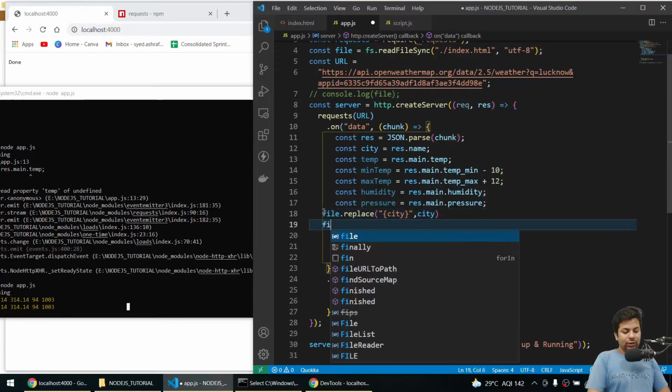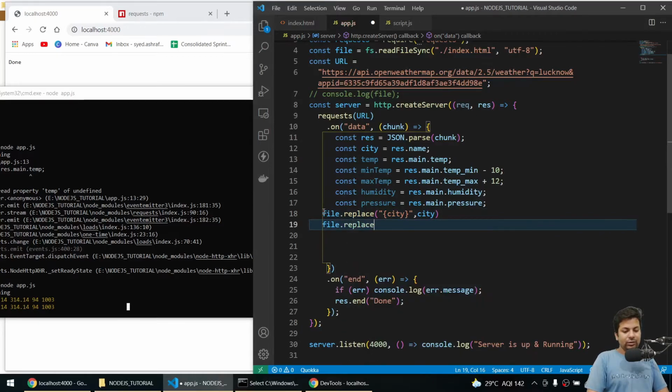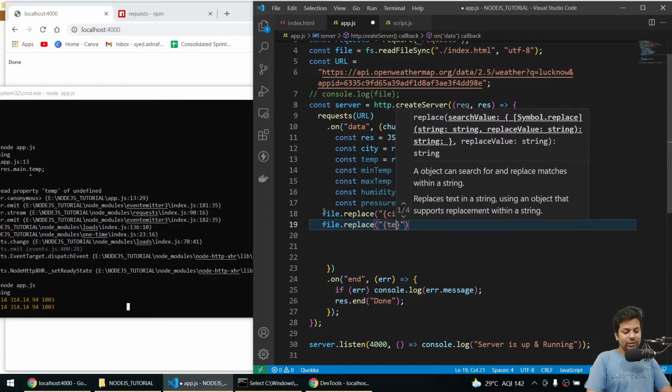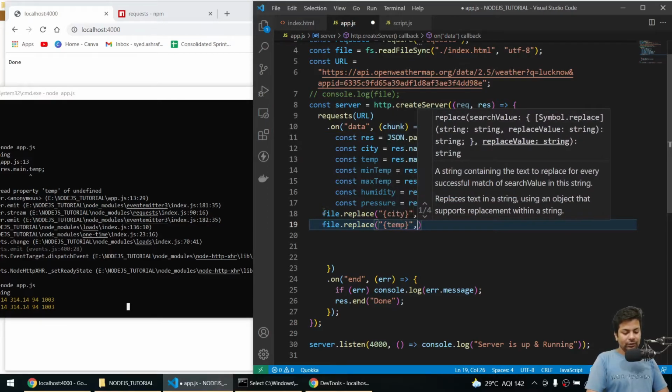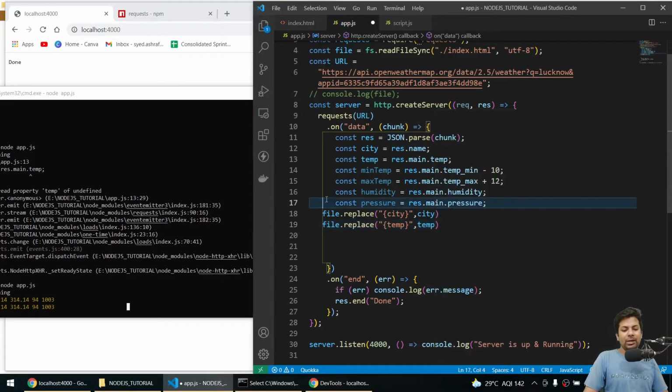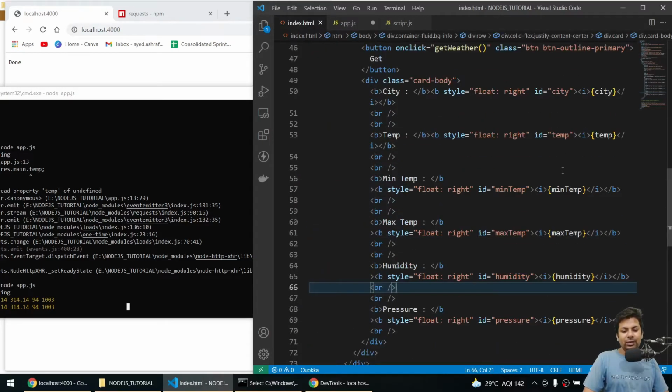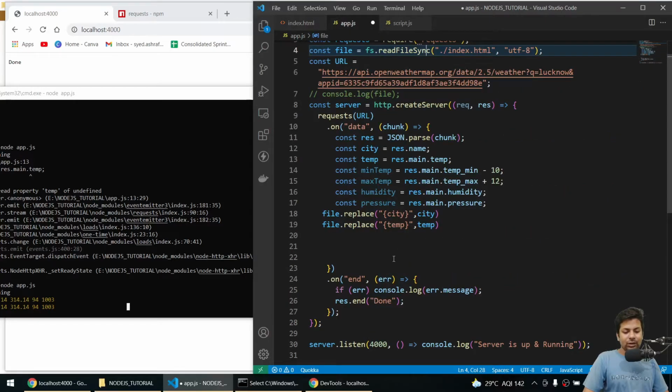Okay guys, I'll do file dot replace, then I have a temperature with the current temperature. So what will happen, we have the city name in the file, since we are loading the file above, so we'll get the file, and I'll say replace this city with the current city that we have got.